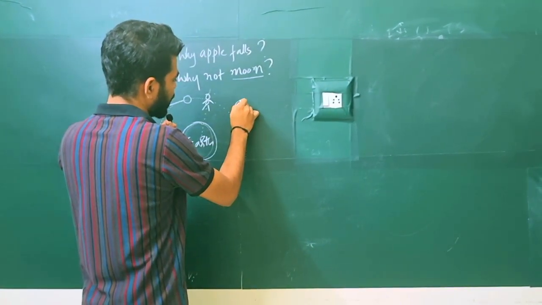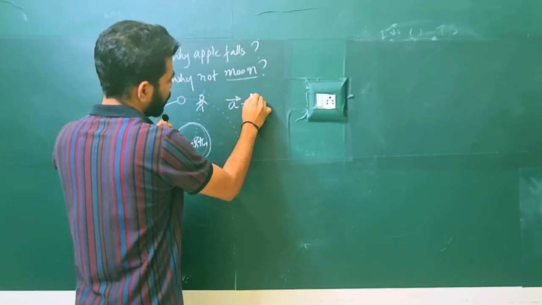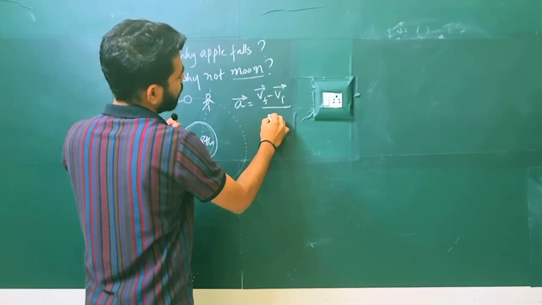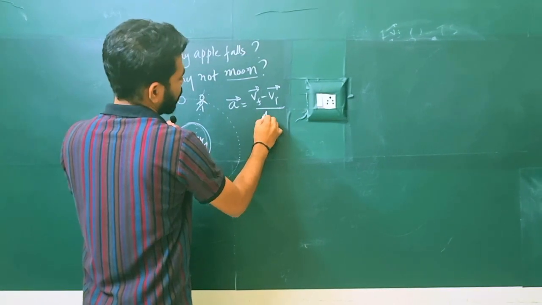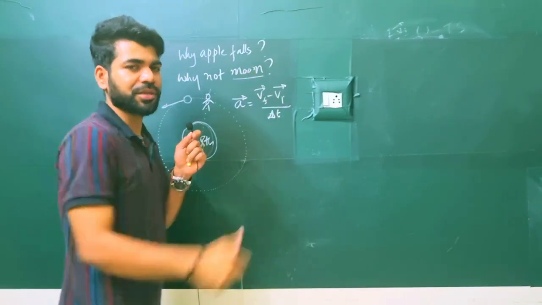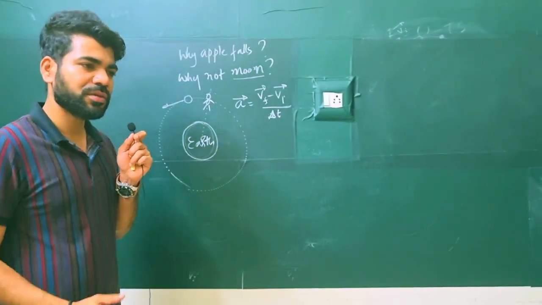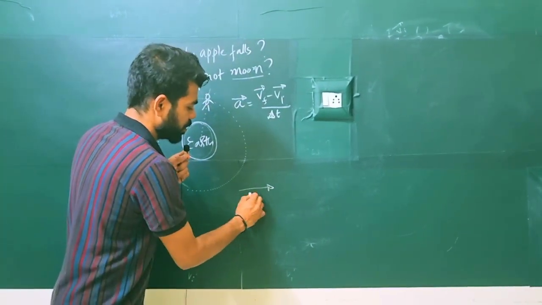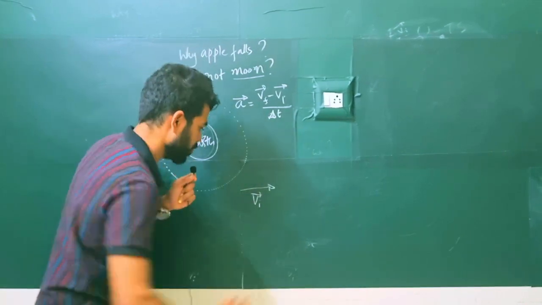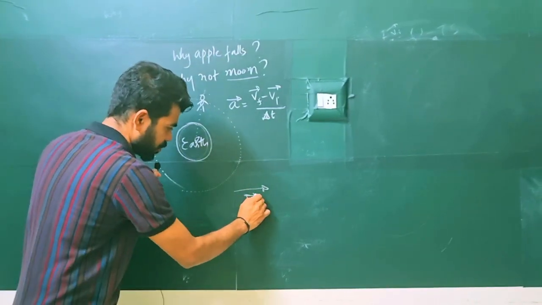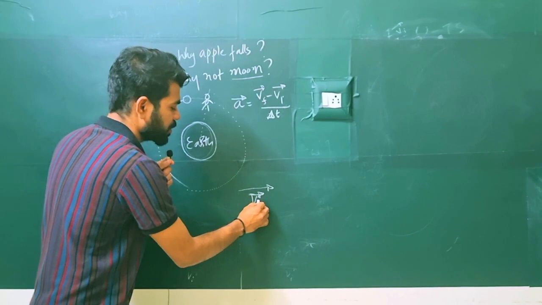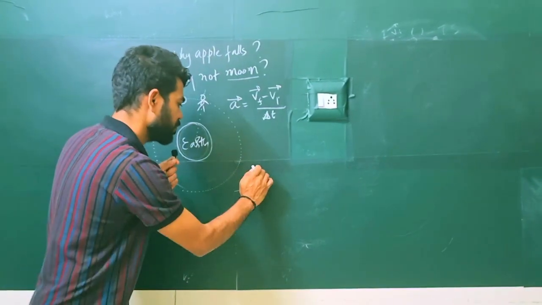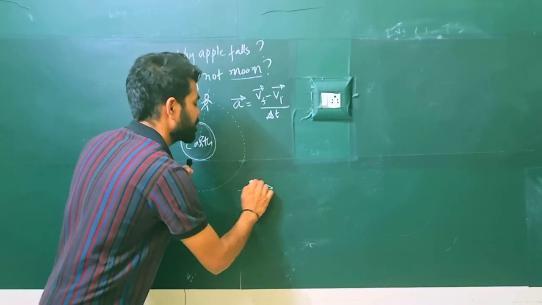You may have heard about acceleration. Acceleration is final velocity minus initial velocity divided by time, where delta t means how much time the acceleration acts. Acceleration means, if you are going like this with a certain speed, represented by this vector, and I push you, now you're going like this.